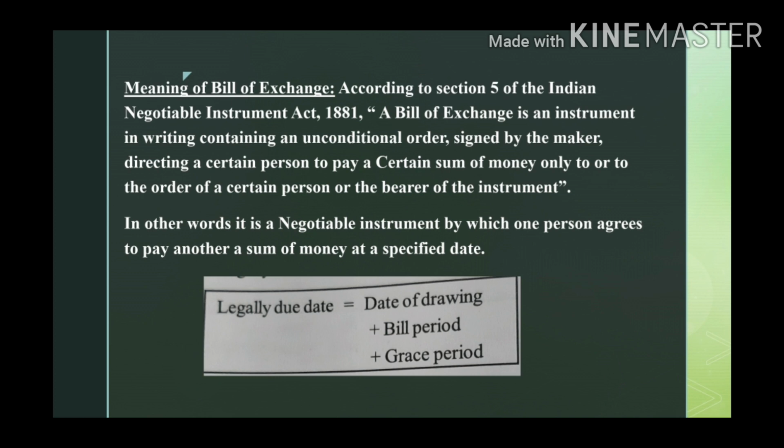In other words, it is a negotiable instrument by which one person agrees to pay another a sum of money at a specified date. A bill of exchange is a written document where both parties, the buyer and the seller, agree on a contract. The buyer tells the seller now that he doesn't have the money, and the seller will write a bill of exchange. That is, the buyer is on the safer side.